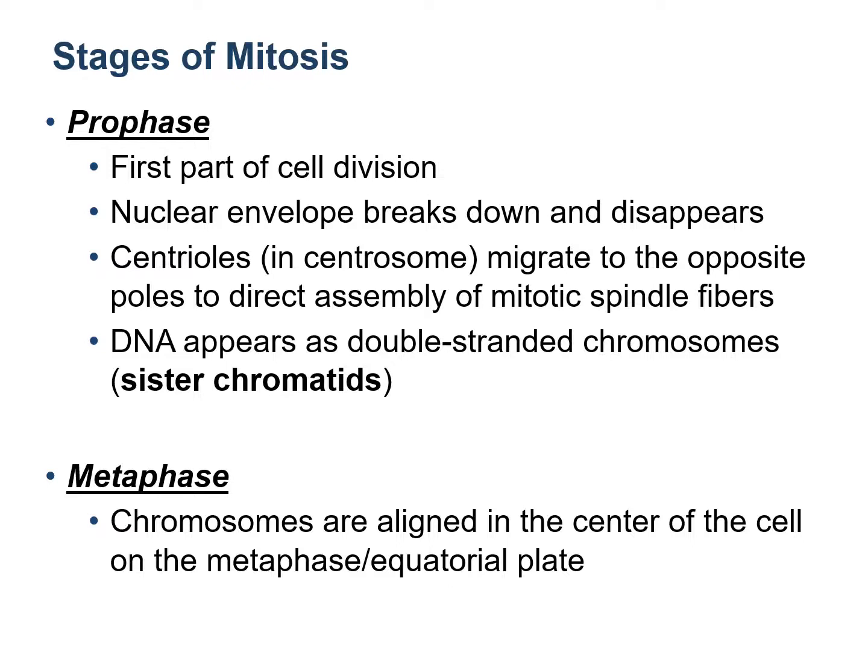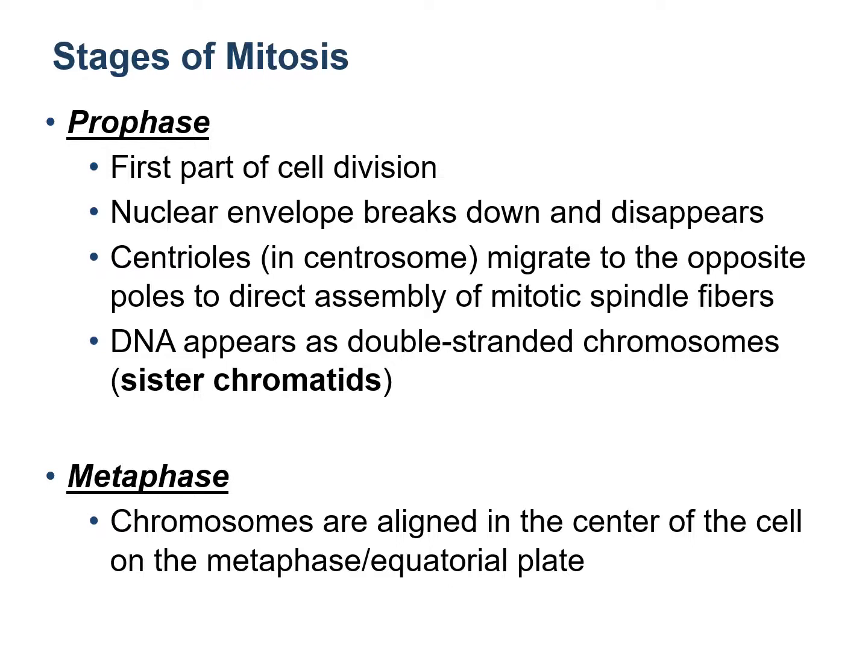The first stage of mitosis is prophase. So in prophase, the nuclear membrane starts disappearing. It breaks down. There are a pair of centrioles which start moving in opposite directions. So they move to opposite poles, that means two opposite sides of the cell, and later on they would start giving out mitotic spindle fibers, which are made up of microtubules. The chromatin, which was present in the nucleus as long, thin thread-like structures, now start condensing. They get shorter and thicker, and they now appear to be double-stranded chromosomes with two sister chromatids.